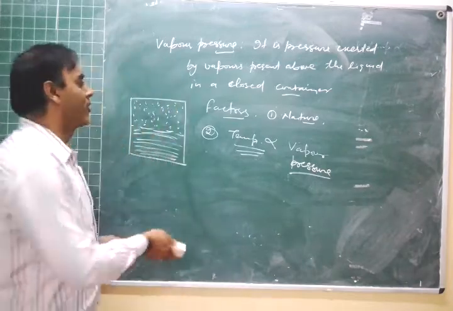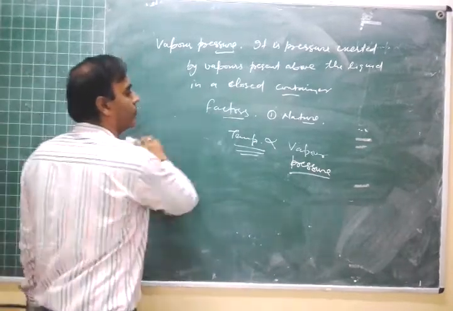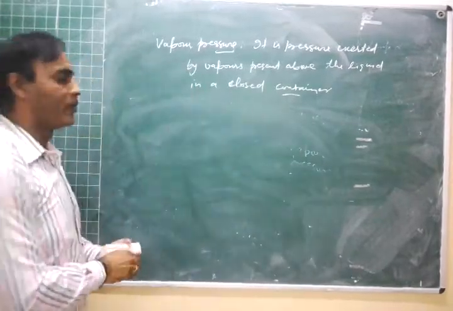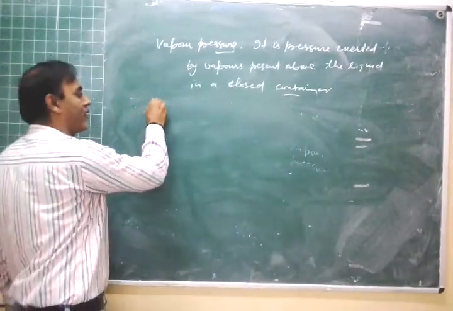Right? Now what is boiling point? What is the definition of boiling point? That is the exact scientific definition.